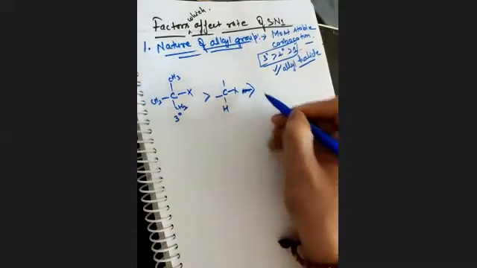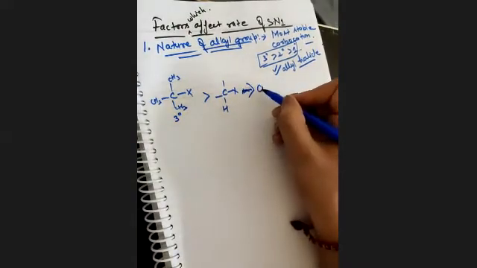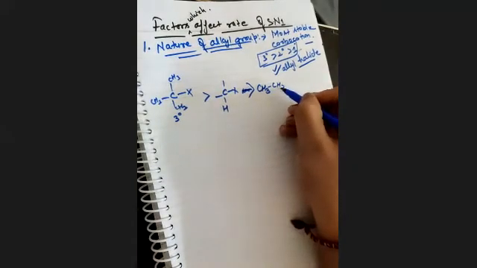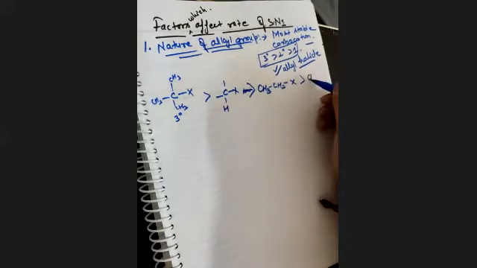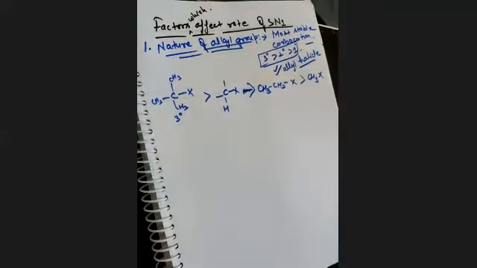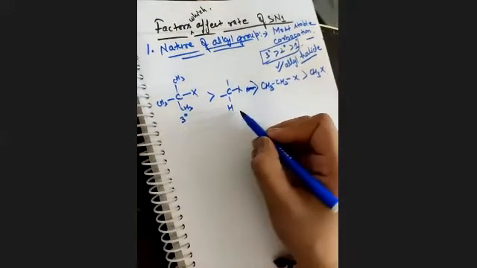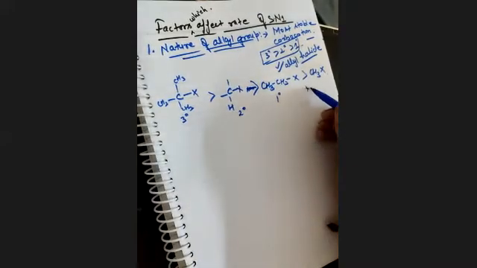Then 1 degree, X. And then this is methyl halide, simple methyl halide. So 3 degree is more stable than 1 degree, and methyl comes at last.